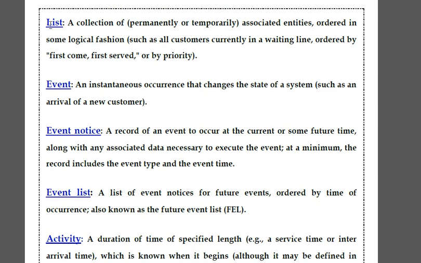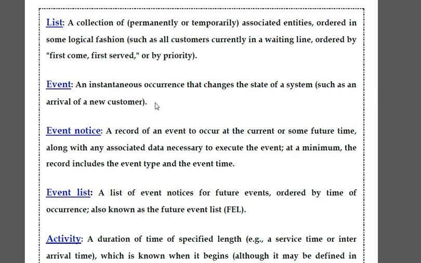Then next one is list. What is list? A collection of associated entities ordered in some logical fashion, permanently or temporarily, such as all customers currently in a waiting line ordered by first come first served or by priority. We can collect the list. How the list forms means first come first served. Who will come first, they will be served first, or by priority. This is the list.